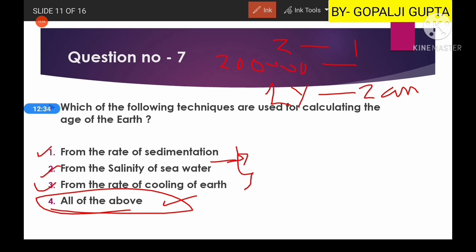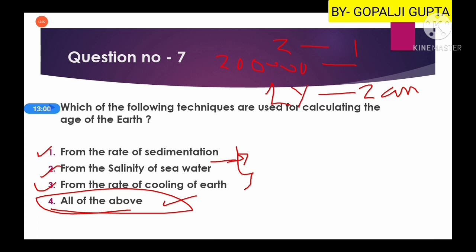Then the same way is applied using the rate of cooling of the earth. We assume that initially the earth was very hot and it is cooling day by day. So we see how much it cooled in 1 year, then the total temperature difference, and we divide by that to get the subsequent years. So this is how the age of earth was calculated in olden times.